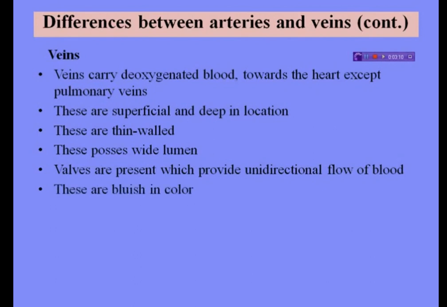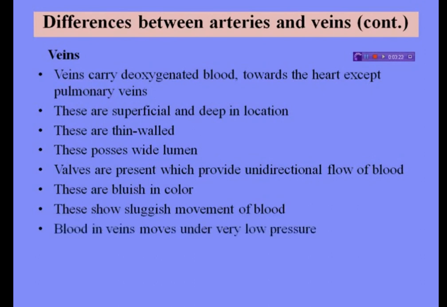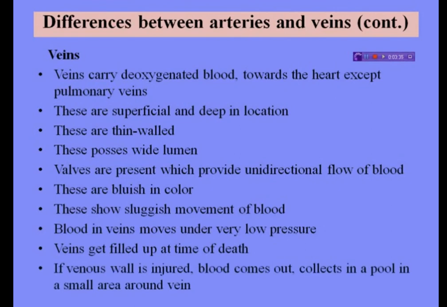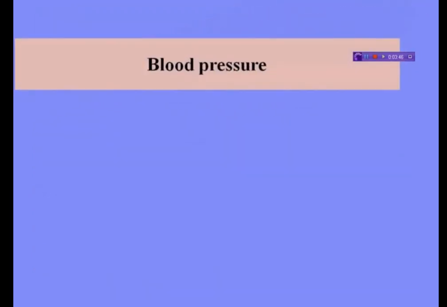The color of blood in veins is bluish because veins contain deoxygenated blood. These show sluggish movement of blood. Blood in veins moves under very low pressure. Veins get filled up at the time of death, and if the venous wall is injured, blood comes out and collects in a pool in a small area around the vein. These are the major differences between arteries and veins.